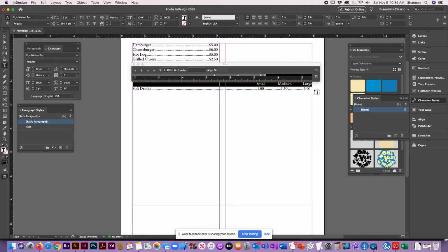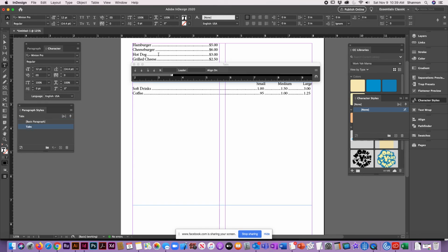So again, a couple of different ways that you can set them up. So where you want to do something with 2 different sets of tabs in this one for the different drinks, I would do the manual type tab for this one so you can get it on different lines.